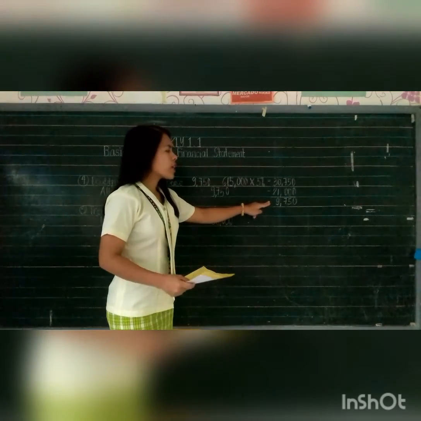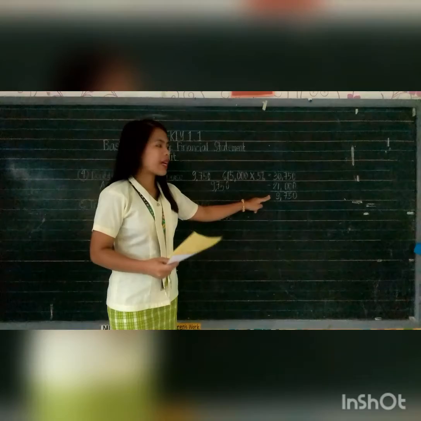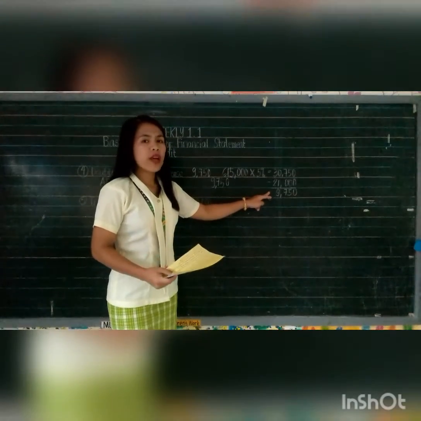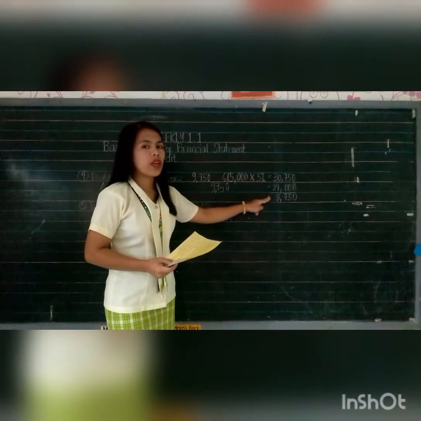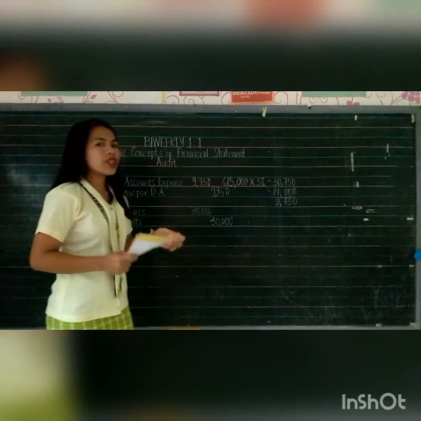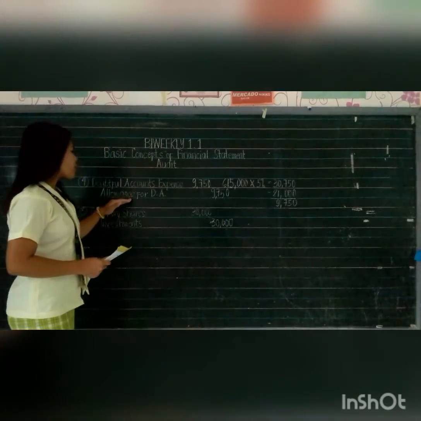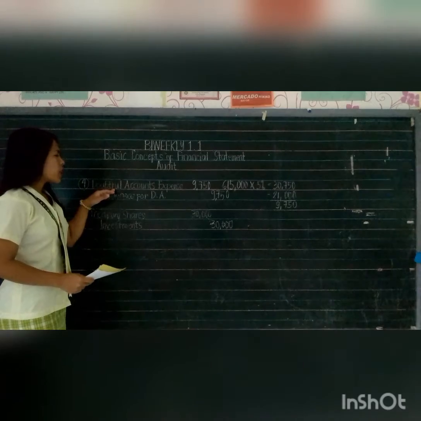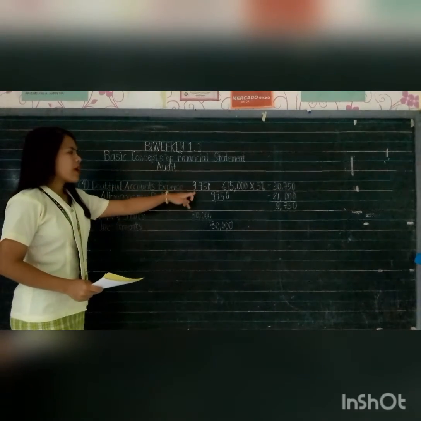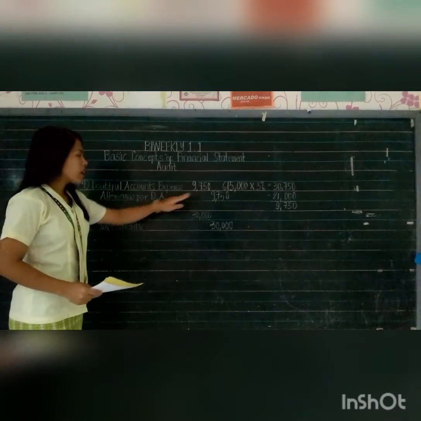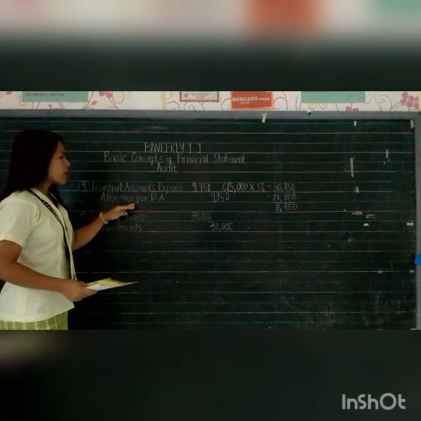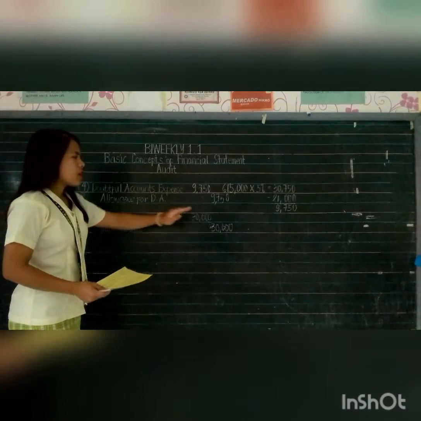So our adjusted allowance for doubtful accounts is 9,750. Hence, our adjusting entry for number 4, debit doubtful accounts expense 9,750, credit allowance for doubtful accounts also 9,750.